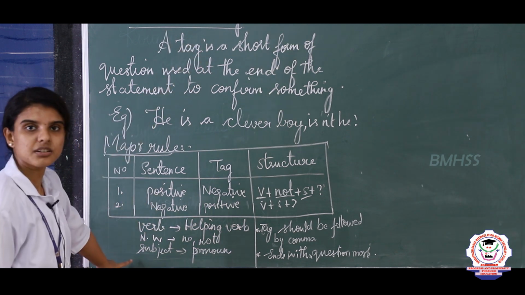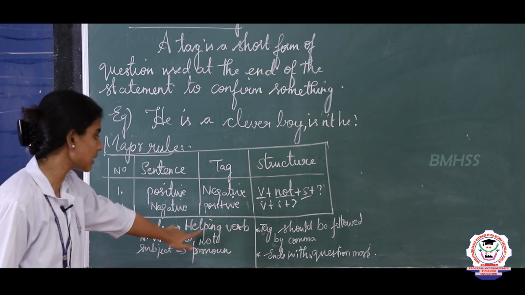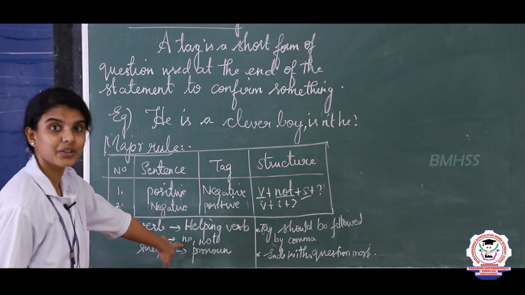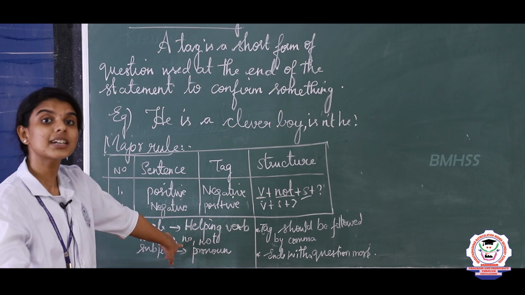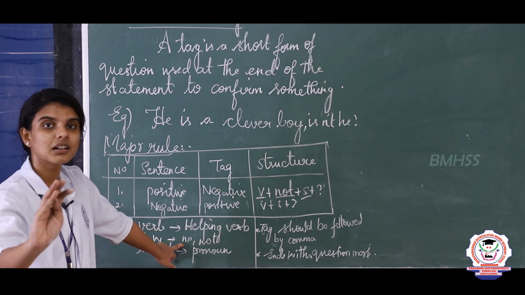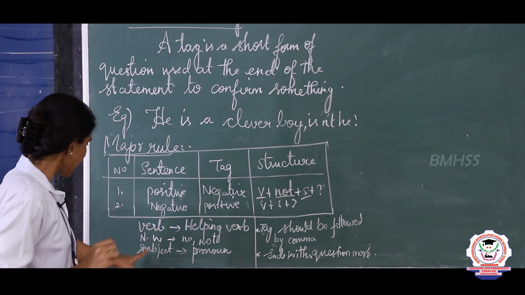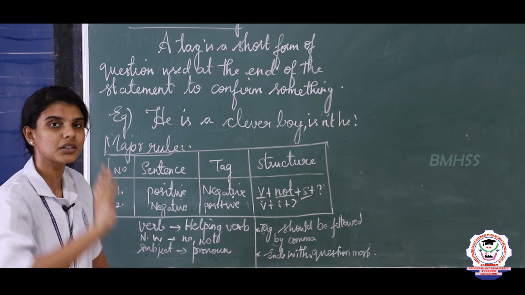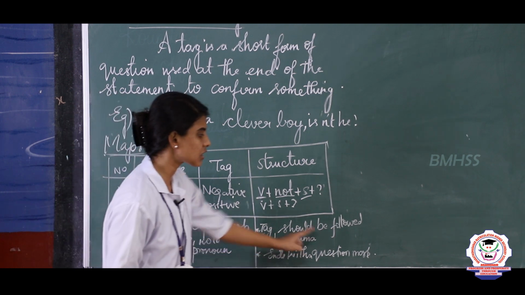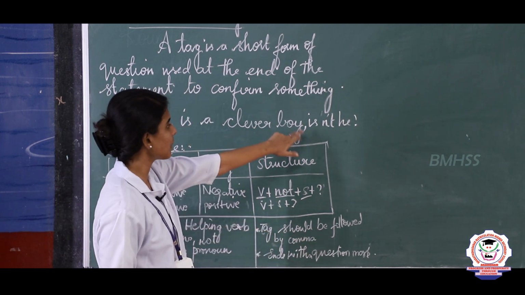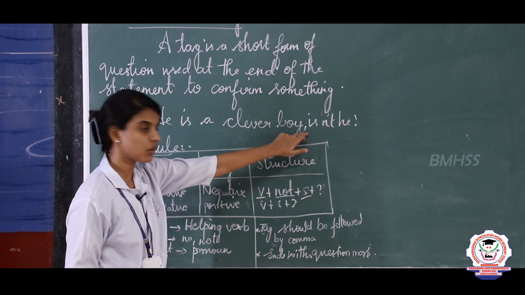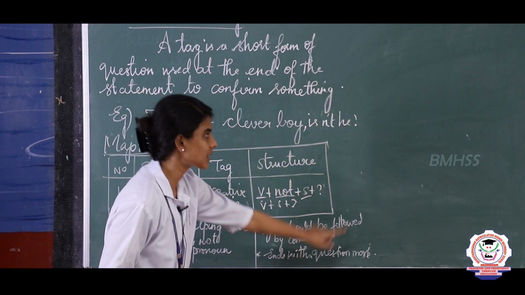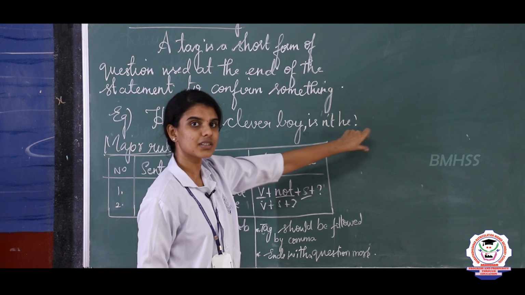So, what are the 5 general rules, children? Yes, there should be only a helping verb in a question tag, and we should use a negative word in a question tag to make a contracted form of the verbs. Okay. And subject should be only a pronoun. We should use only the subjective pronoun in a question tag, and the tag should always be followed by a comma. Look here. Then it should always end with a question mark.